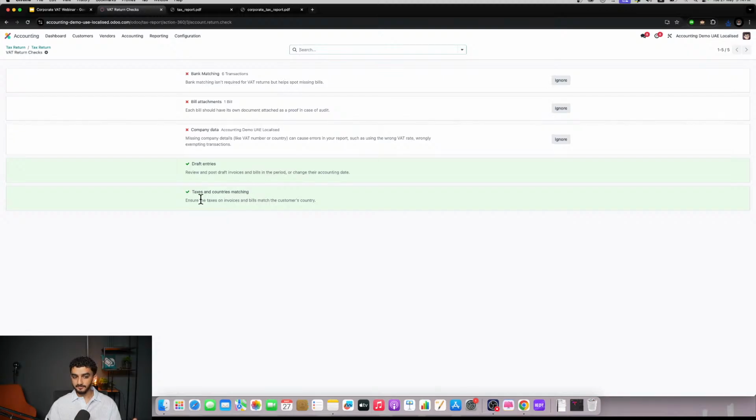We can see that the taxes and countries are matching, meaning that any tax or invoices match the customer's country, and we've reviewed and posted the draft invoices within that same period. The issues that the system tags automatically are that we are missing a few bits of company data. In this case, we haven't added our VAT number or our country. We haven't added a document attached as proof in case of an audit for each of the bills, and we didn't add the banks to match the banks for the 6 transactions that we have.